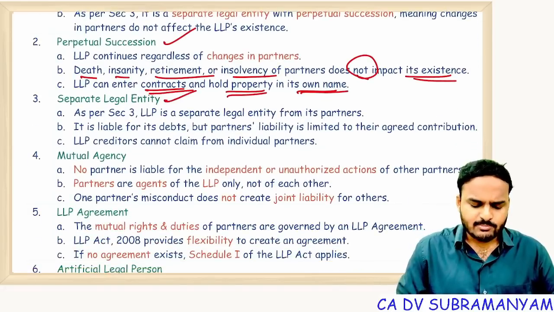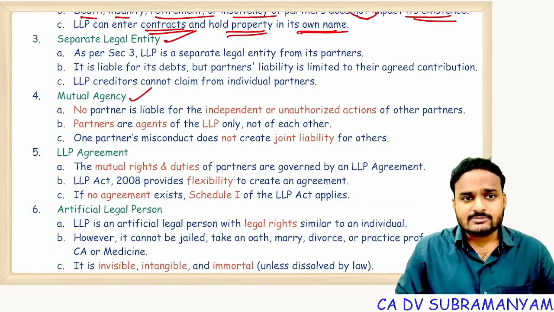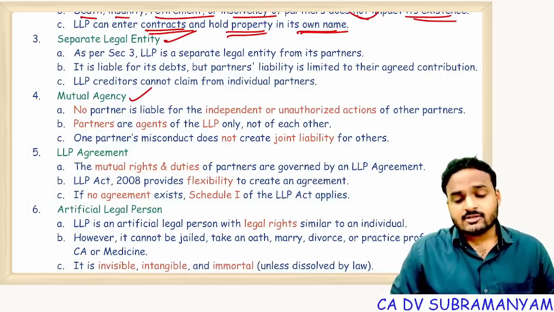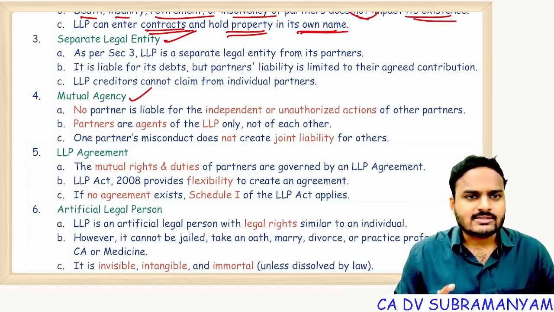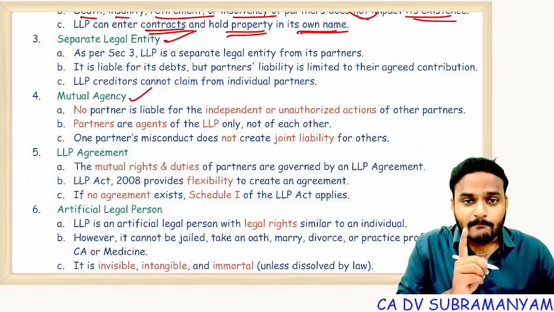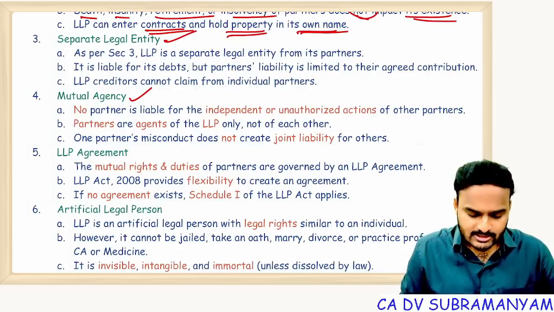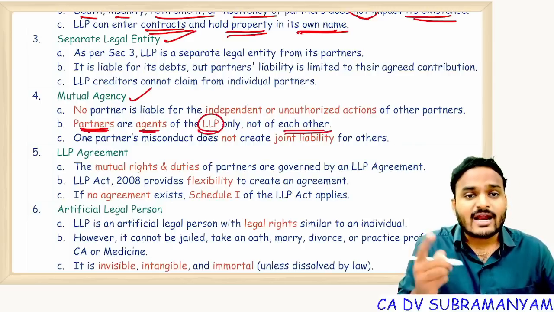Next one, of course, LLP is having separate legal entity, mutual agency. There is a difference between a partnership firm and LLP with respect to mutual agency. In case of partnership firm, every partner is an agent to other partners. But in case of LLP, partner is agent only to LLP but not to the other partners. You can see here, partners are just agents of LLP only, but not for other partners.